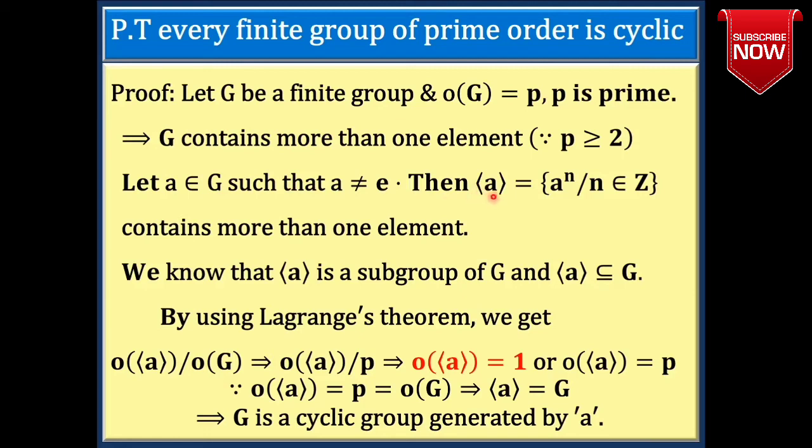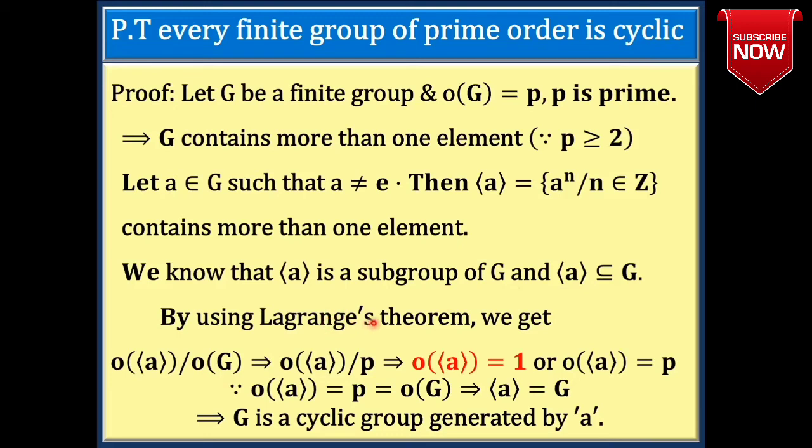Then we have the span of A, which is equal to the set of A power n such that n belongs to Z, and it contains more than one element. We know that the span of A is a subgroup of G and a subset of G. Since G is a finite group and the span of A is a subset of G, the span of A is also finite.